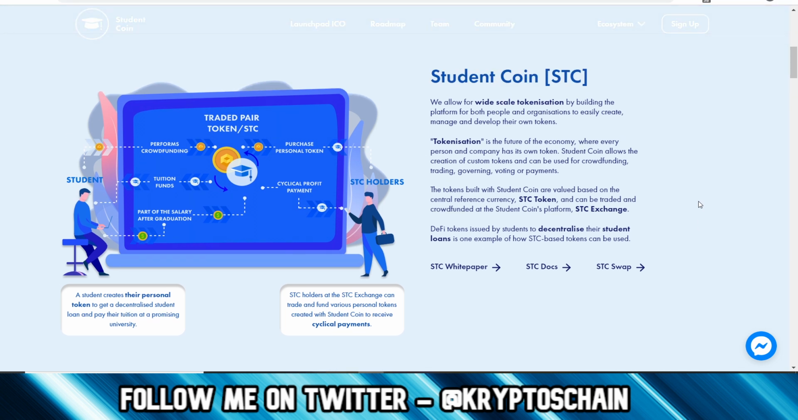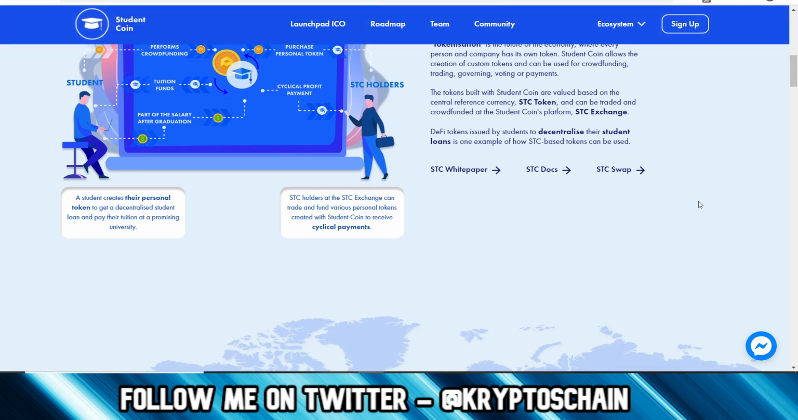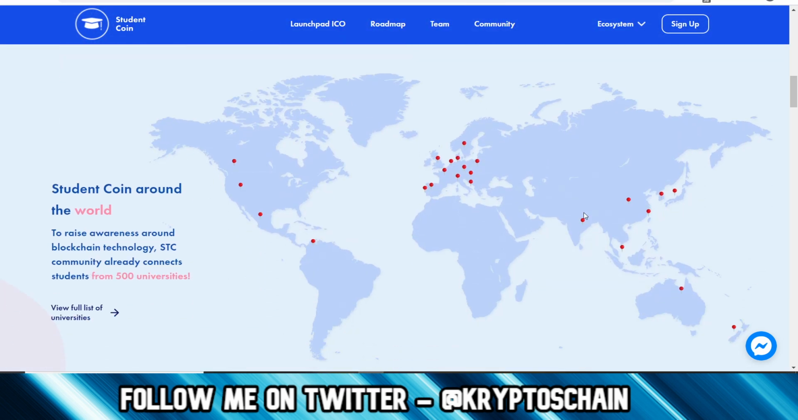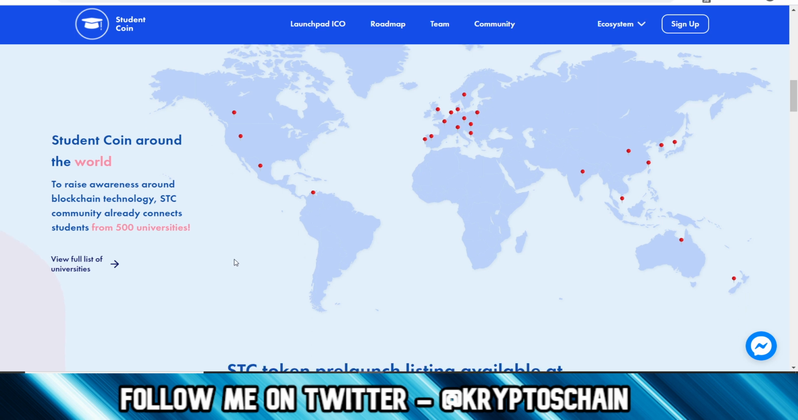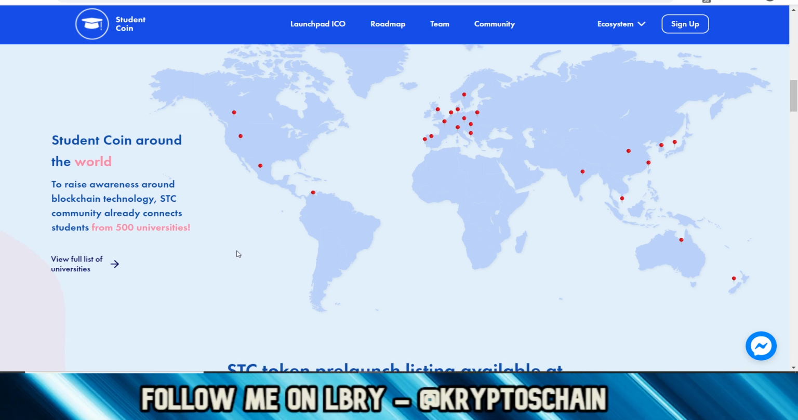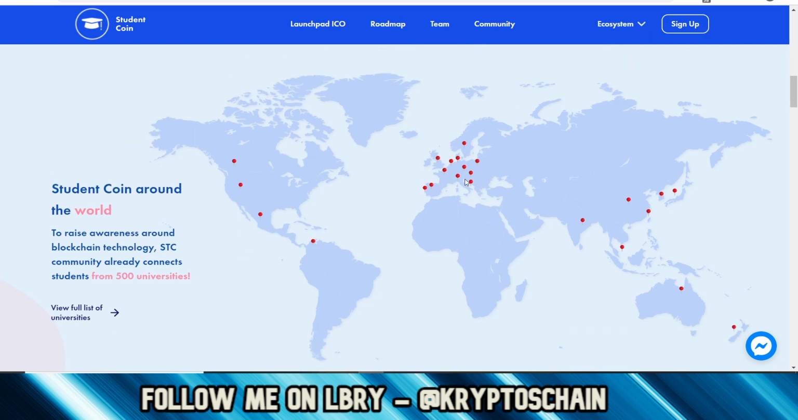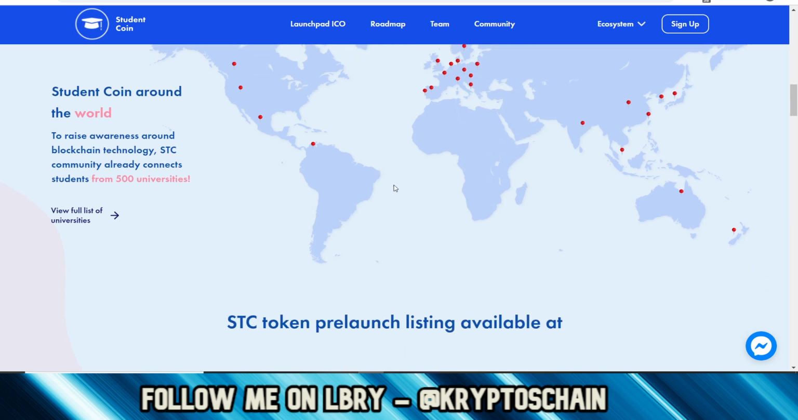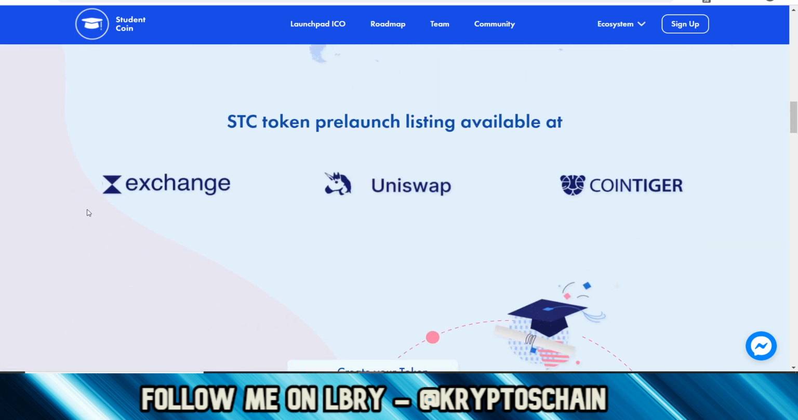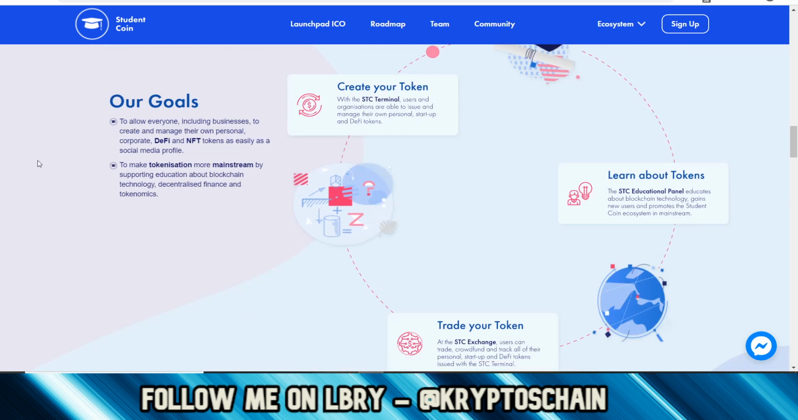So basically, the whole purpose of Student Coin is to kind of help with that, and also with universities. Now, student coins around the world to raise awareness around the blockchain technology. STC community already connects students from 500 universities, and you can see a full list of the universities. Now, they are actually in collaboration with a number of these universities, I believe 2 or 3 of them from what I was told, but they are planning to collaborate with more universities. But at the moment, they're trying to get the students together to try to spread the word about Student Coin.